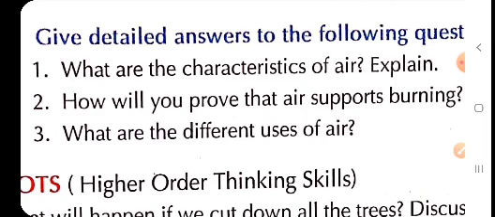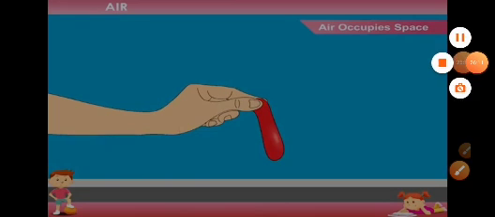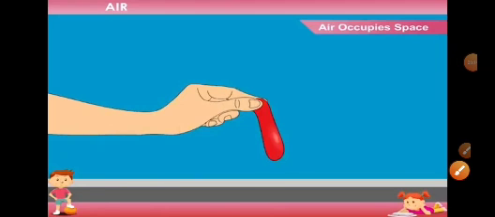But under the topic characteristics of air, only two characteristics are given, that is air occupies space and air has weight. So children, we will write the two characteristics of air, and we will try to prove both the characteristics through an activity. In first one, that is air occupies space, we will try to prove this through an activity. So children, our first activity is air occupies space.